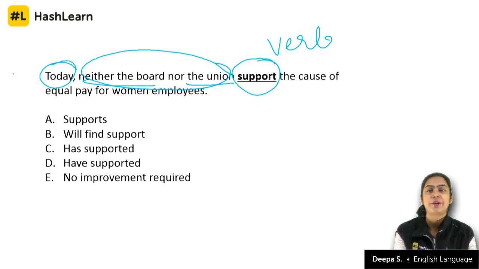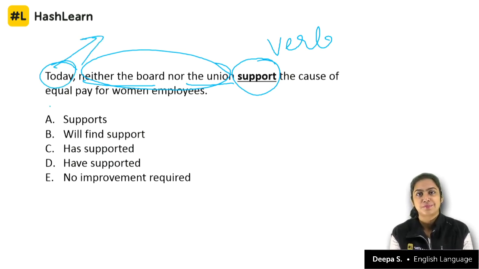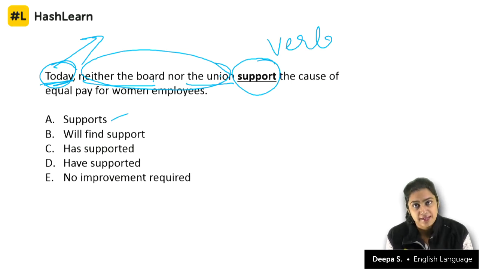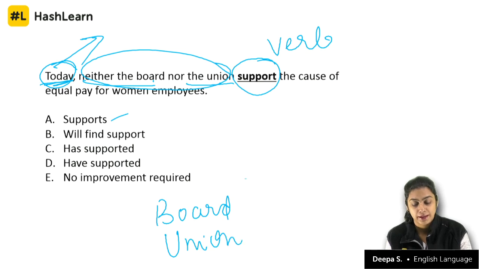Then there is a today factor, the tense. So this represents your tense factor. Look at the options. Supports, board or the union. Is that a singular verb subject? Is that a plural subject? Now remember, board and union in this particular case are singular.